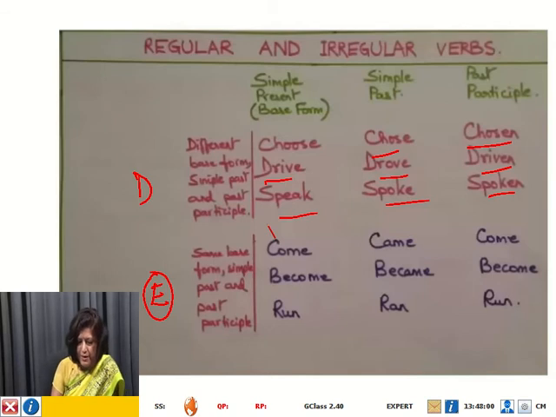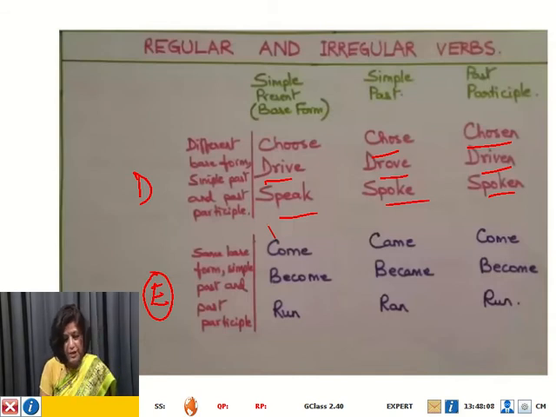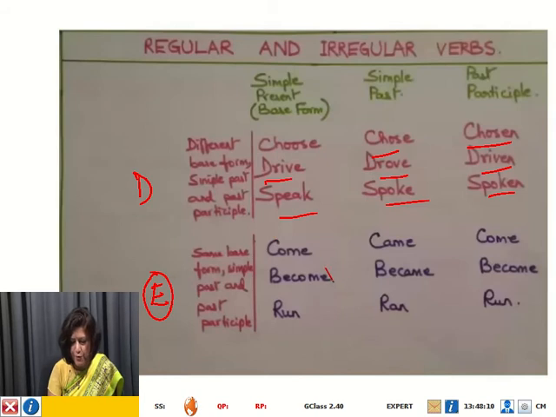You come to the last set, and here you have irregular verbs whose base form and past participle forms are the same. Base form and past participle forms are the same, but the simple past form is different.